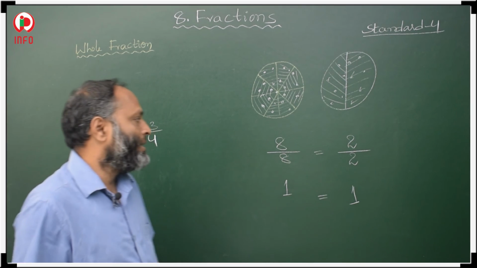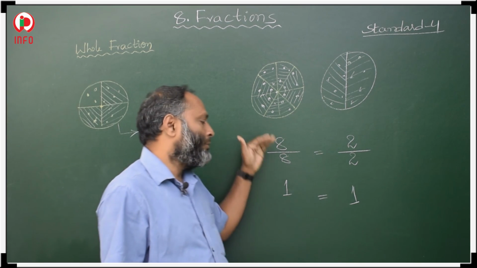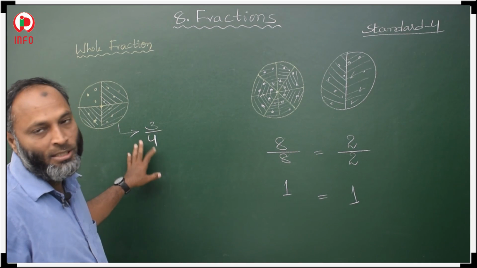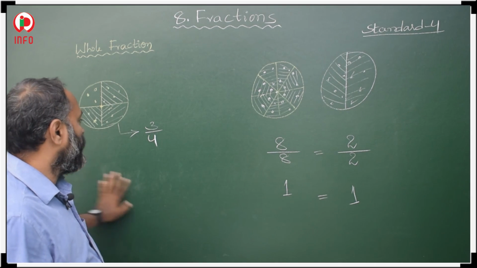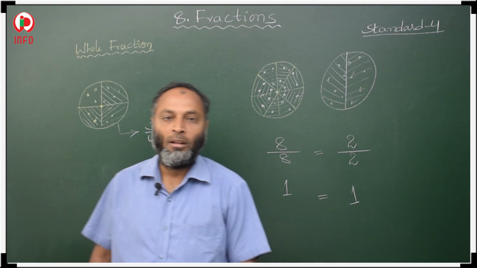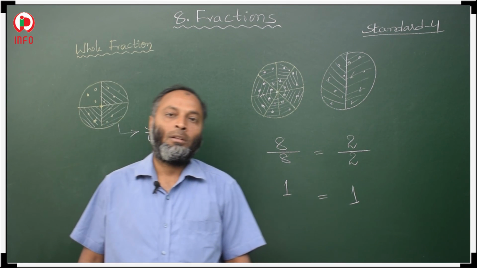And a whole fraction means if numerator and denominator are both equal, then that is a whole fraction. Otherwise it is not a whole fraction, it is just a fraction. A fraction is like this and a whole fraction is in this format, where numerator and denominator are both the same.